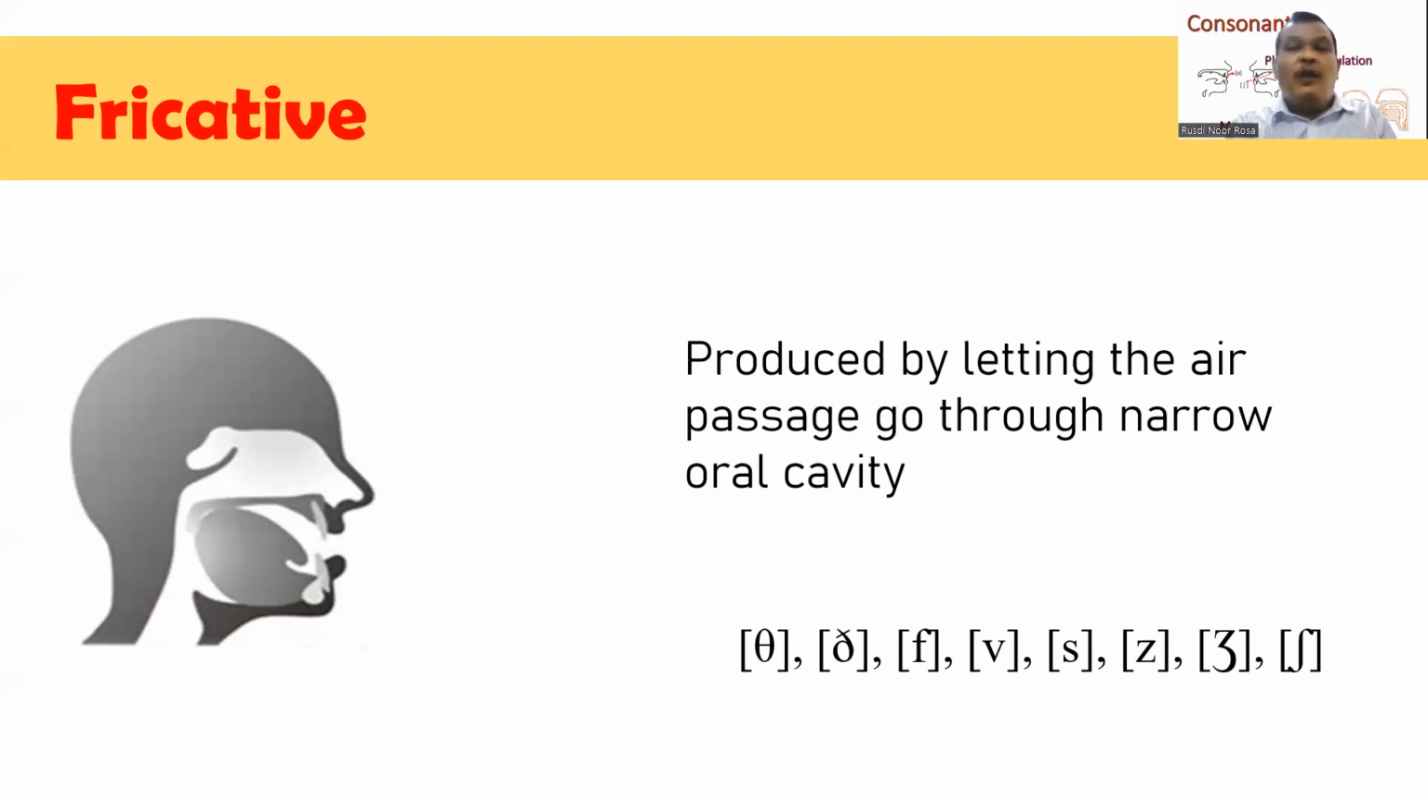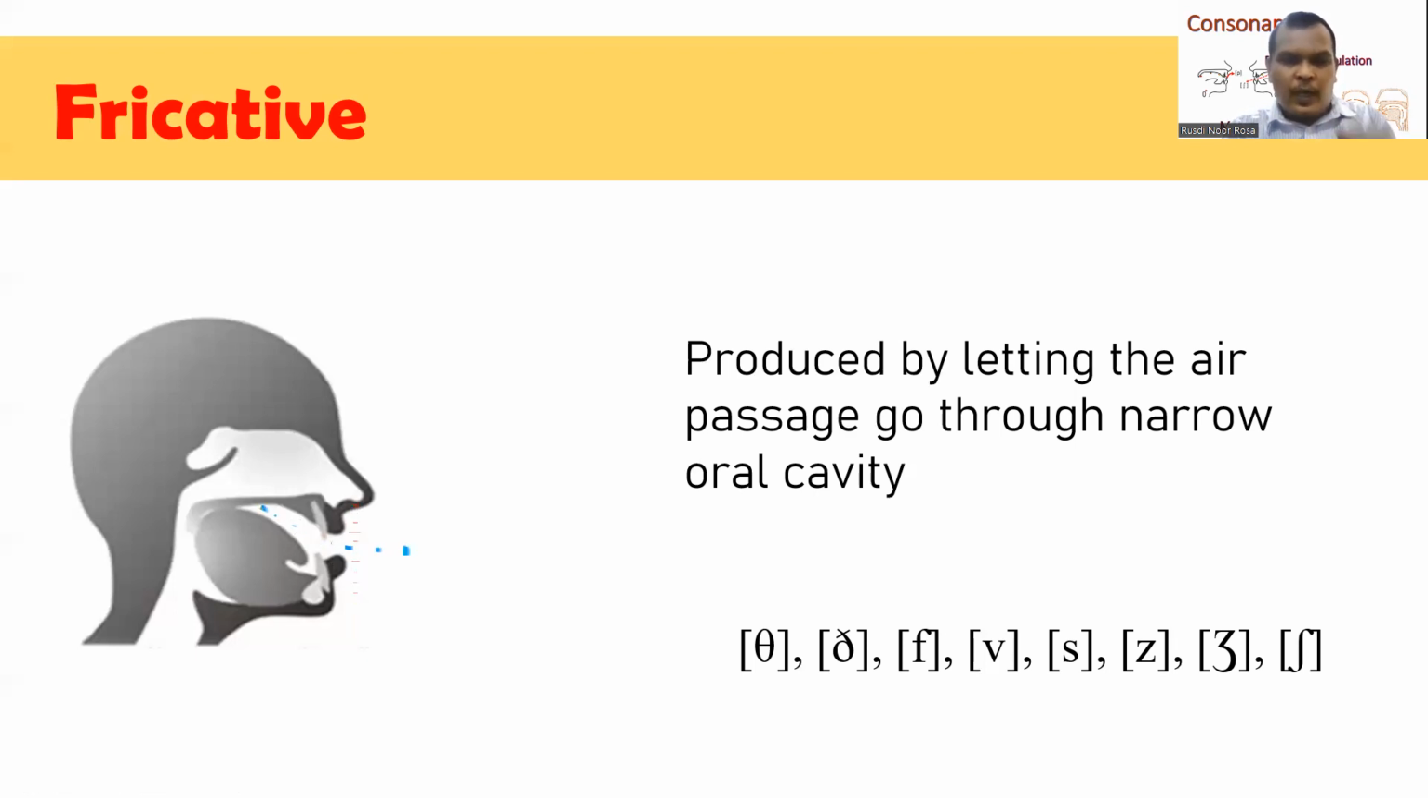Because the sounds contain friction, they are called fricative. So you can see here the illustration of how fricative consonants are produced. You see here that we force the oral cavity to be narrow, and then we let the air go through the narrow oral cavity. As a result, it causes friction.